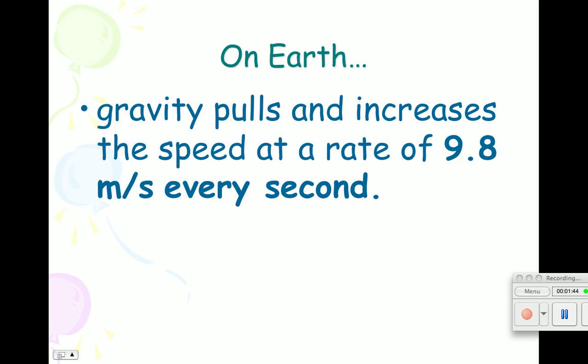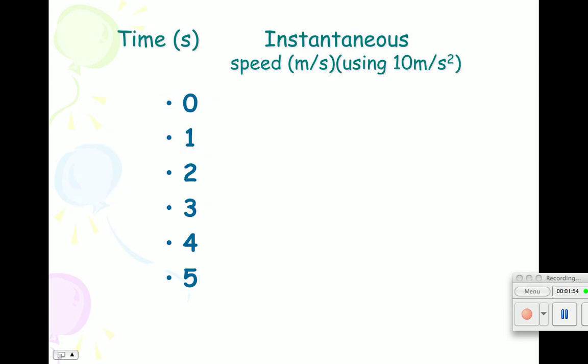So it's a number that you really should be familiar with. Constants, we tend to want to memorize. The speed of light is a constant, and this acceleration due to gravity is a constant. So let's take a look at this.